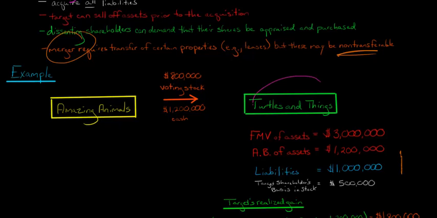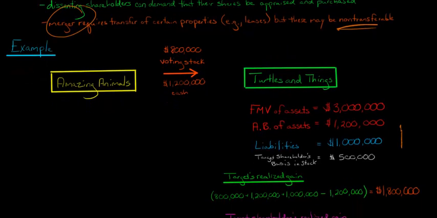So basically Turtles and Things is going to cease to exist, but Amazing Animals is going to get all their assets, right? Now I want to talk about the target, Turtles and Things, the corporation being acquired. They're going to have a realized gain, not a recognized gain. Remember the distinction, right? For a realized gain, we think of their amount realized minus their adjusted basis.